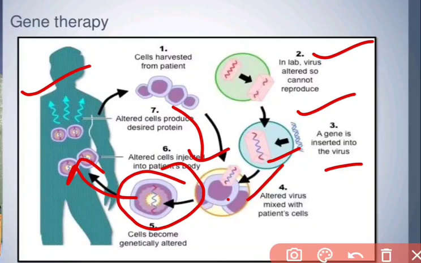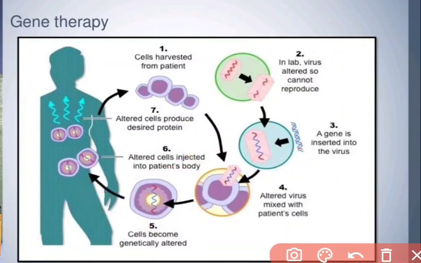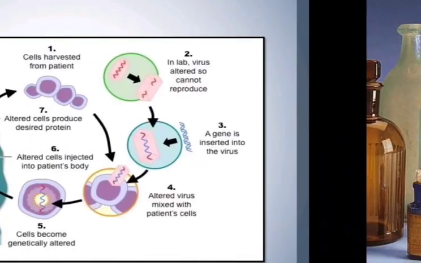When these genetically altered cells are introduced, the patient's body can get adenosine deaminase, which is important for the immune system. So this is one condition by which we can diagnose as well as treat some hereditary disease. That is called gene therapy. Okay, so that's it for today.